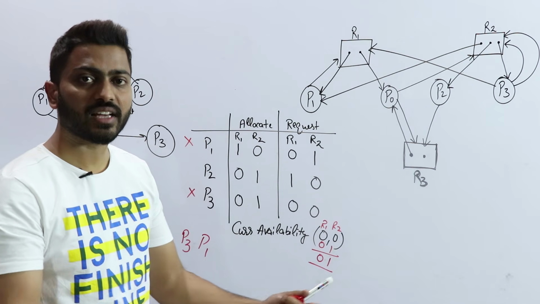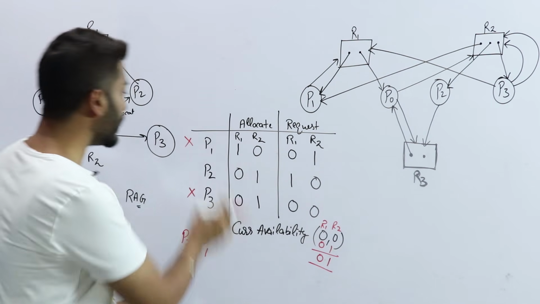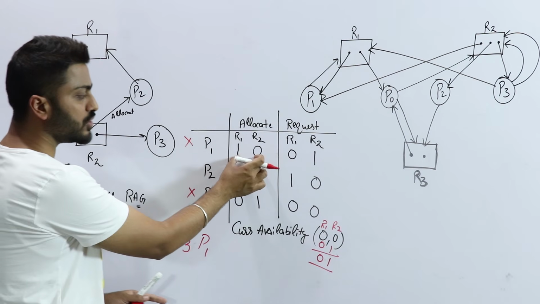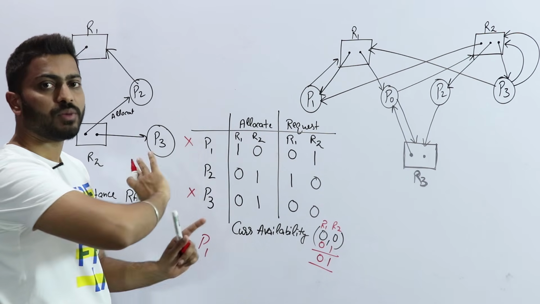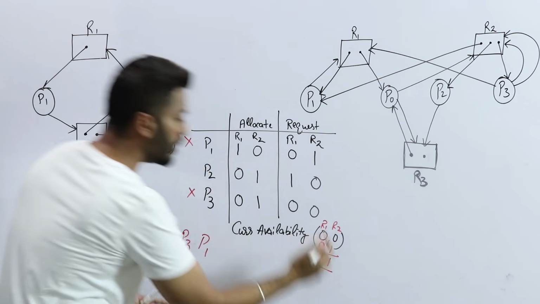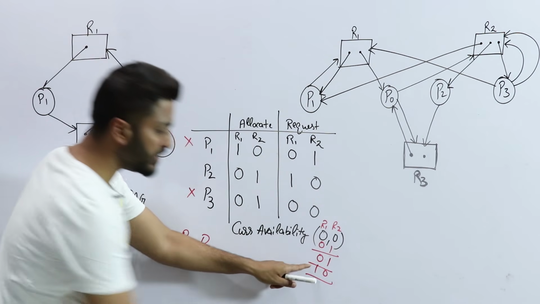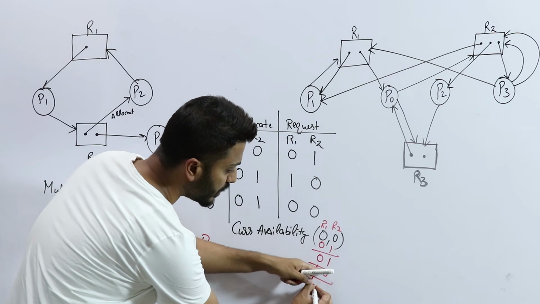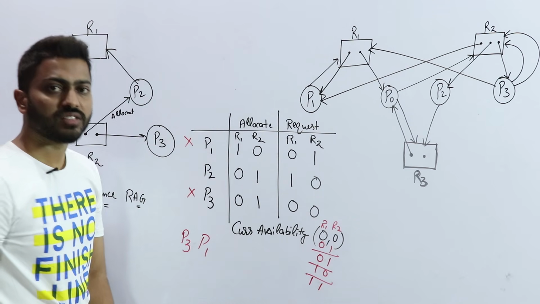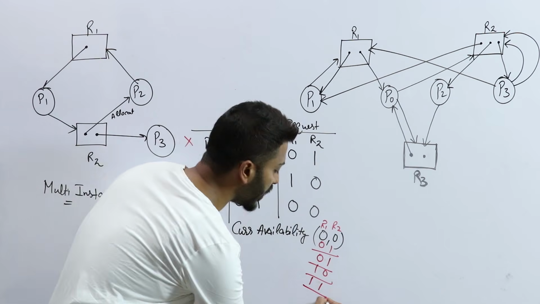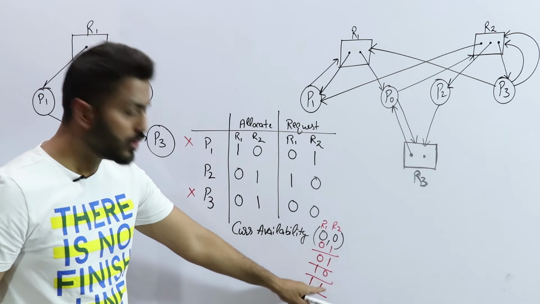And when P1 executes, it will terminate. So when P1 terminates, whatever resources it is having will be freed. So 1, 0 will be freed. So just add into the previous availability. So it will be 0 plus 1, 1, 1 plus 0, 1. So what is the current availability I am having? 1, 1. Means 1 of R1, 1 of R2.